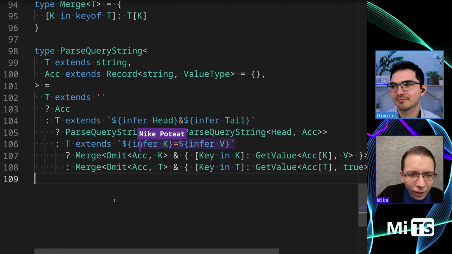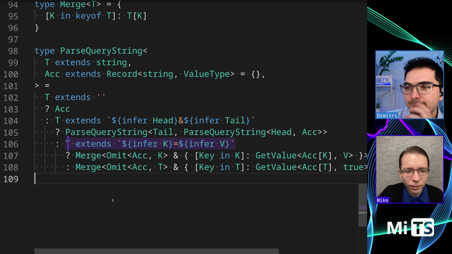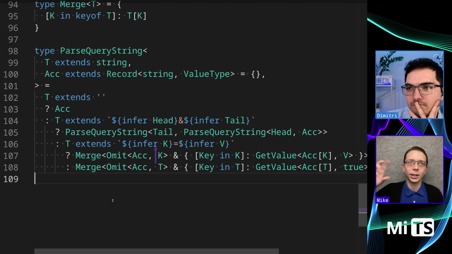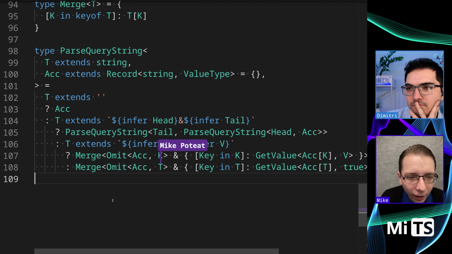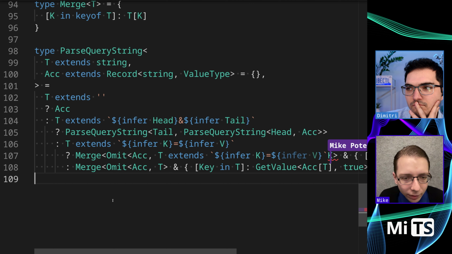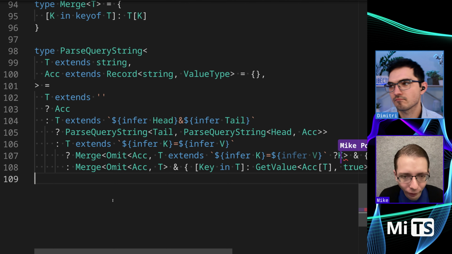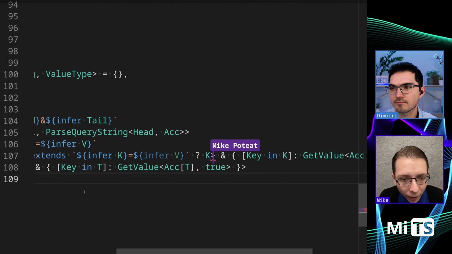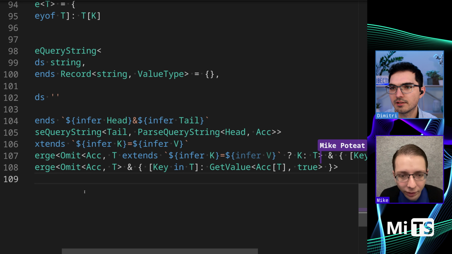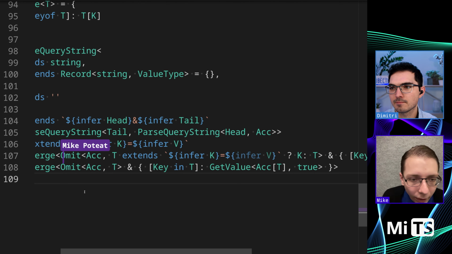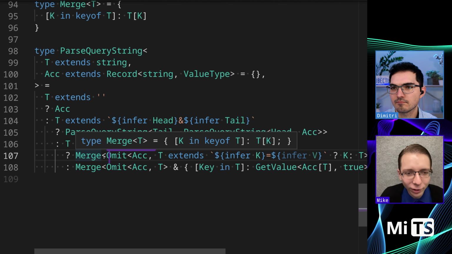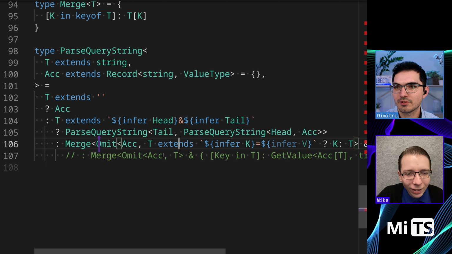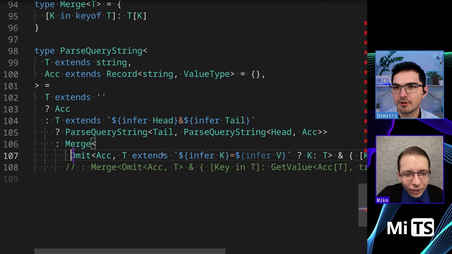Okay. So here's what I want to do. The places in which this differs, I'm going to add this check inside. So I'm doing a sort of inversion of the syntax. So K here, I'm going to say, does T extend all of this? And we can refactor this. If so, K. Otherwise, I believe what we're passing in is T. Yes. And then, do you want to give this a shot at being the linter? Yeah, definitely. It's something I can do actually. We'll just comment that out, and then we'll put a merge there.